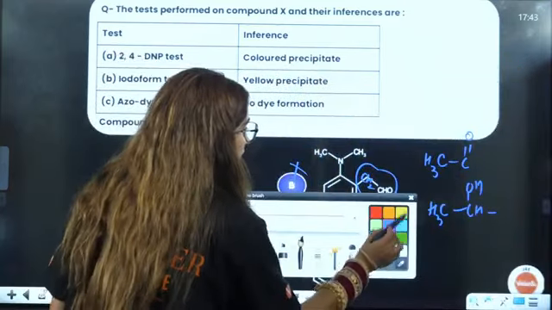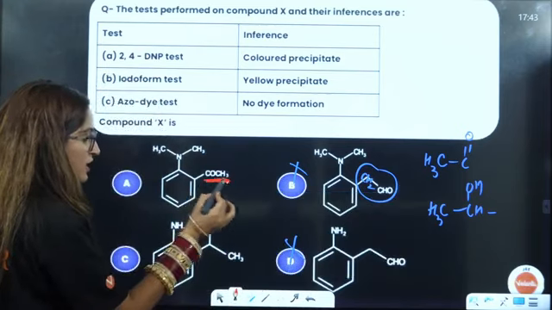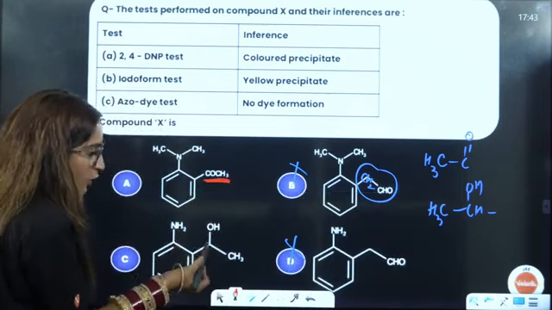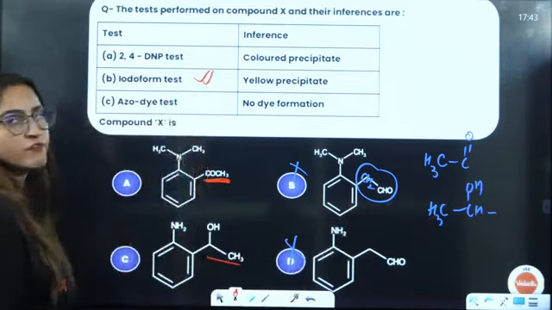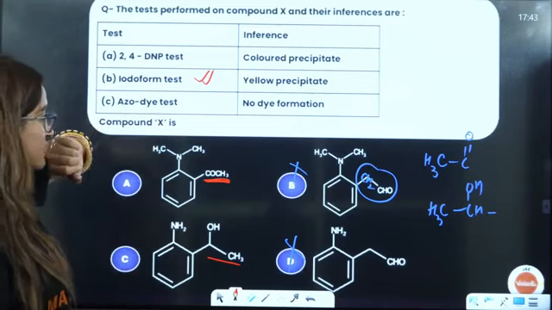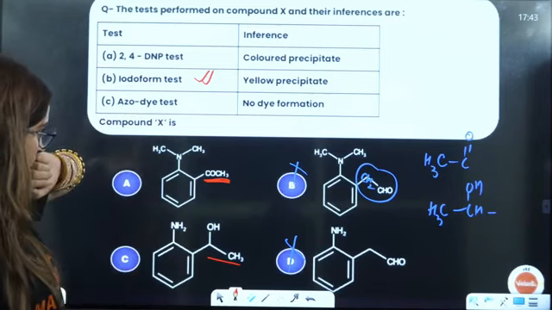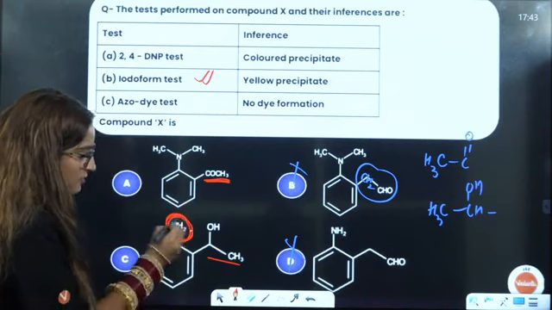But in these two cases, here it is COCH3, very good. Here it is CH3OH, that is also there. So these two will give a positive iodoform test, that we are sure. Next is the azo dye test, it should not give. See, this is directly giving you the azo dye test.